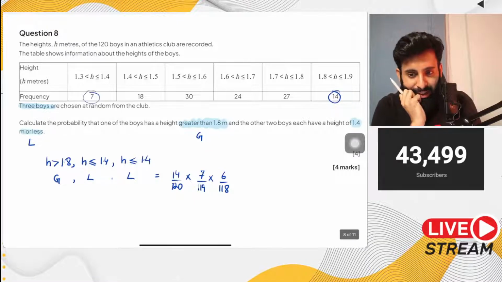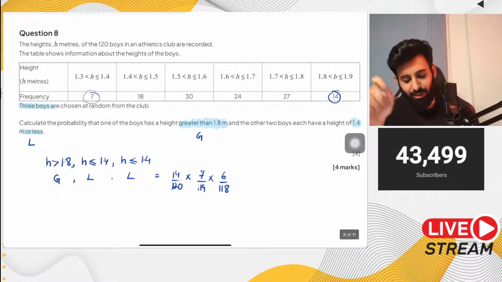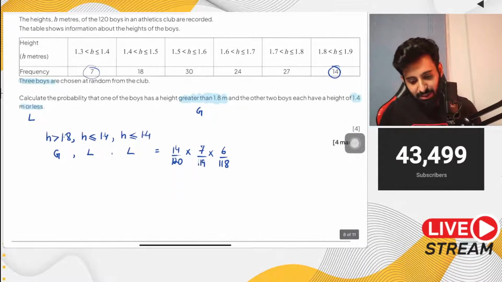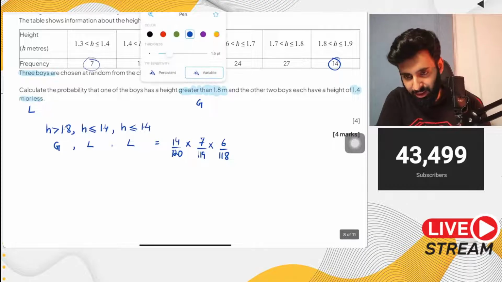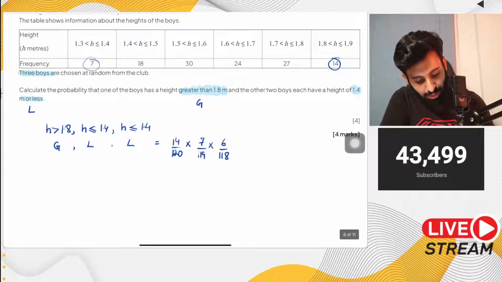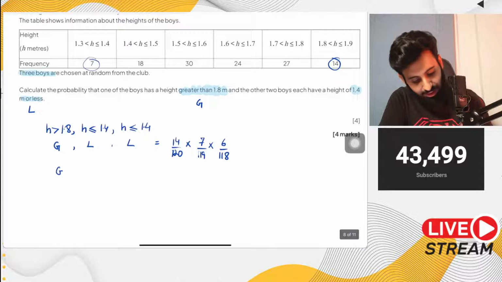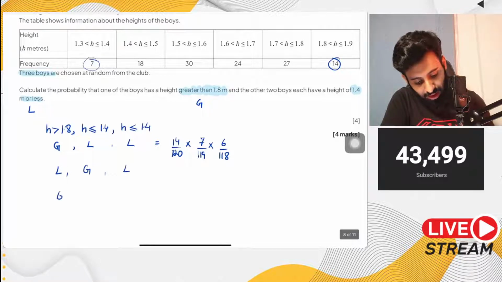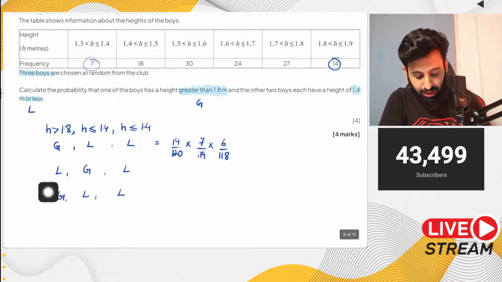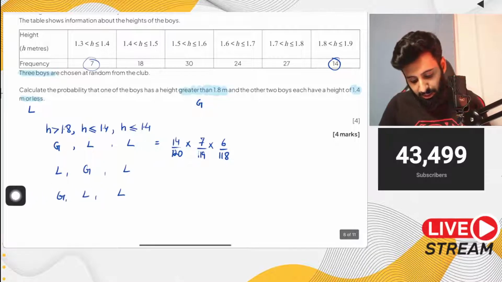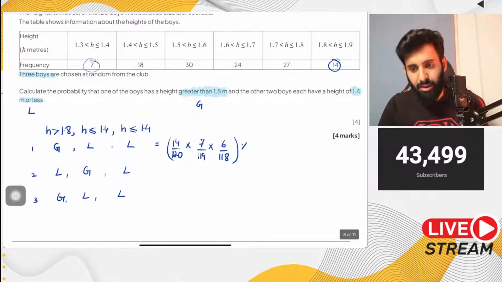Multiply by 3. Now the question is, why do we multiply it by 3? Okay, you're right. That's because there are many sequences in which we can fulfill this condition. One could be LGL, or it could be GLL. Now, instead of finding out the probability of all this and then adding them up, we can just find out the probability of one sequence, and notice that there are 3 possible sequences, right? So just find out the probability of one and multiply it by 3.